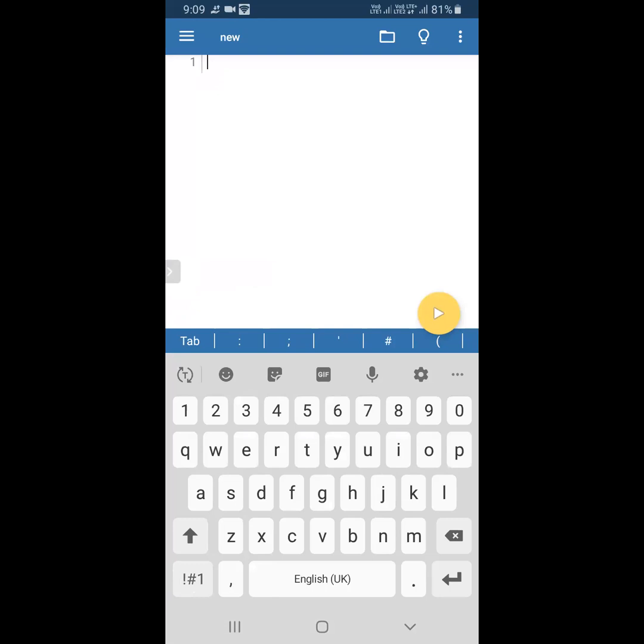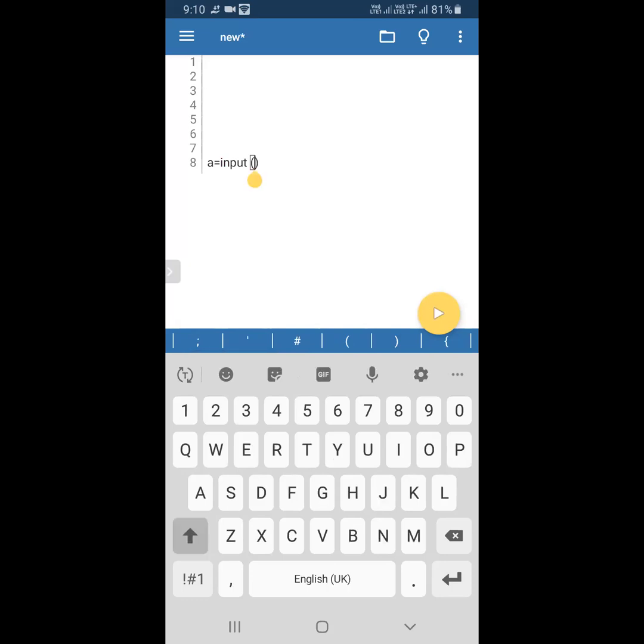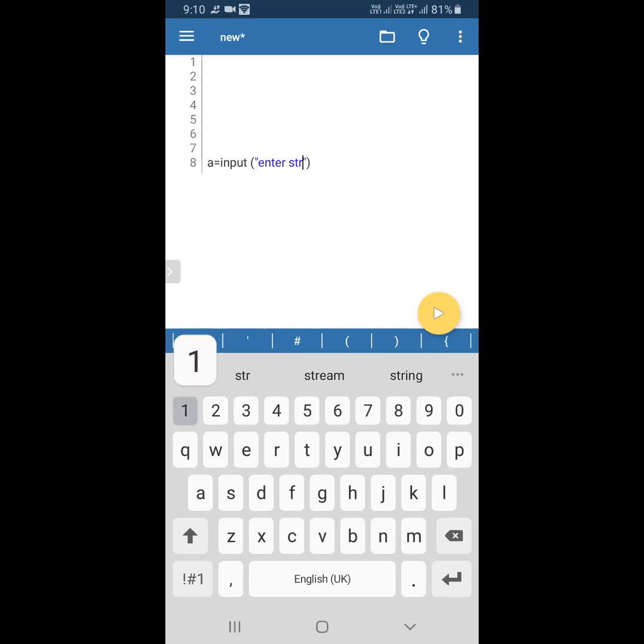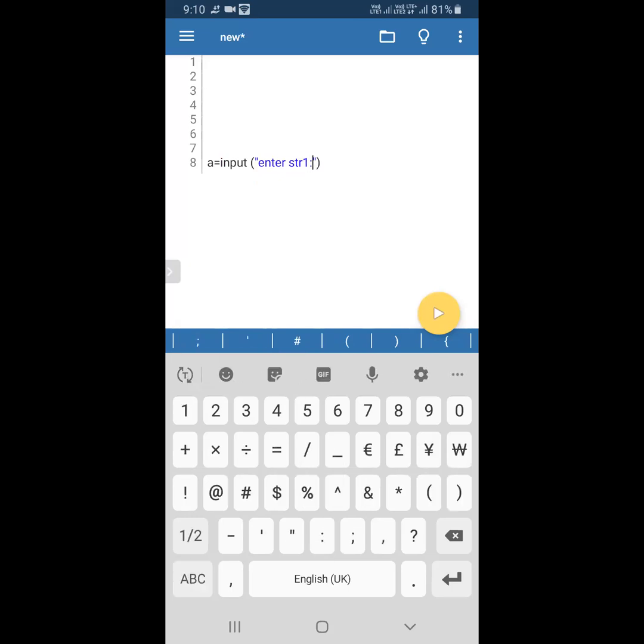I already said the first part should be the function definition. The main program should be better placed at the last of the function, so I'm just giving some space. I started to write the main program. I'm receiving the values from the user. So a equal to input, I'm getting one string: enter string 1.